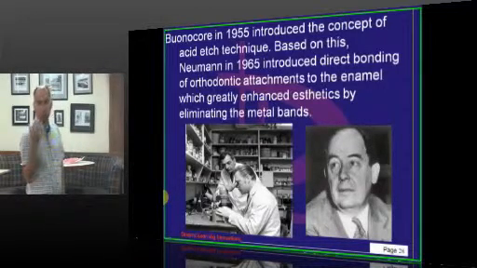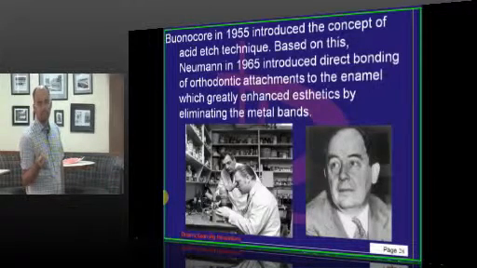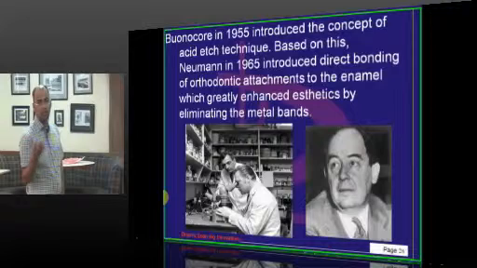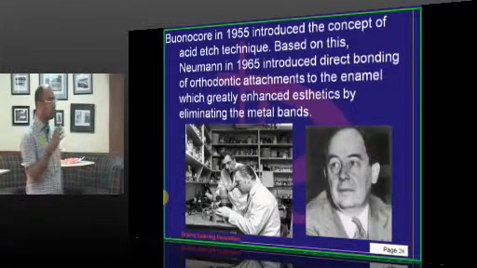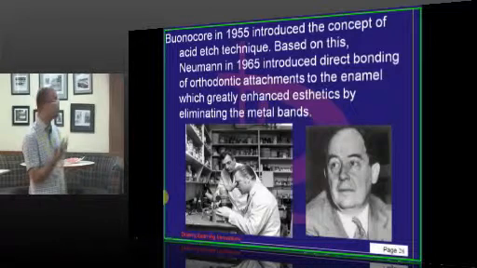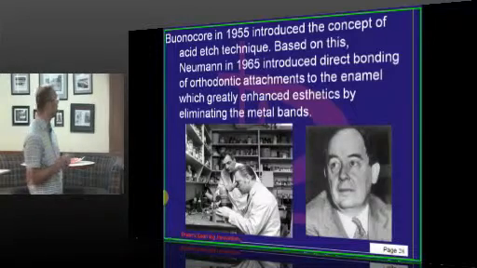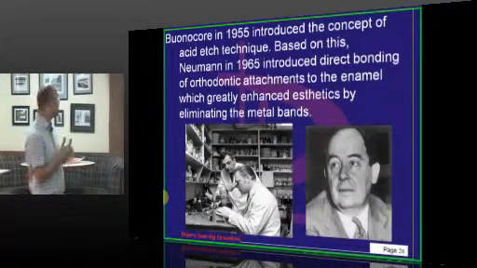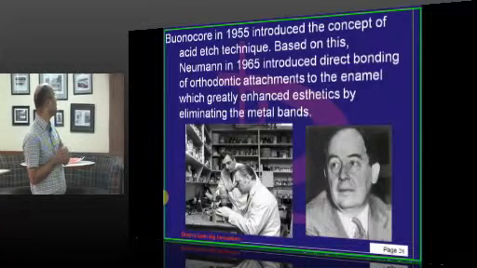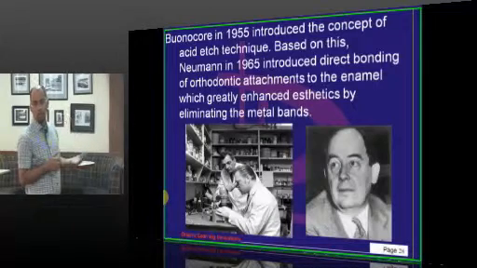Especially in cases of lingual orthodontics, you do indirect bonding, where you transfer the brackets with a tray, similar to a bleaching tray. On that, first the brackets are placed on the setup and finally transferred. Buonocore introduced the acid etch technique, whereas Newman introduced bonding. So, do not confuse: whenever they ask about direct bonding, it has to be Newman, whereas for the acid etch technique, it is Buonocore.